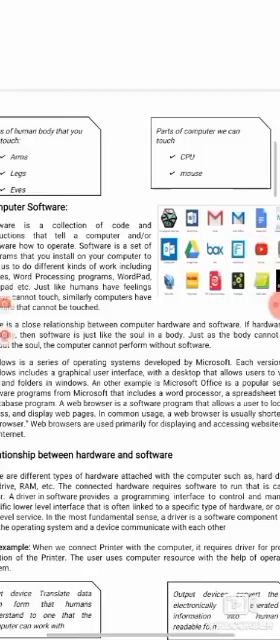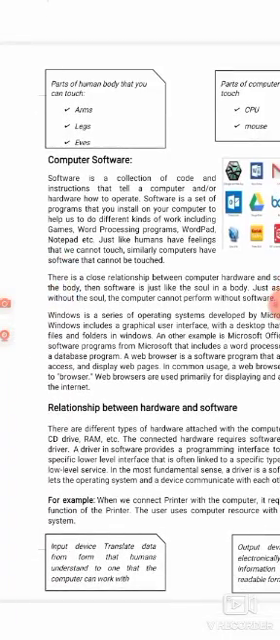Okay. So computer software. Now, what is software? Software is a collection of code and instructions that tell a computer and hardware how to operate. Okay, software is a set of programs that you install on your computer to help us do different kinds of work, including games, word processing programs, WordPad, Notepad, etc.